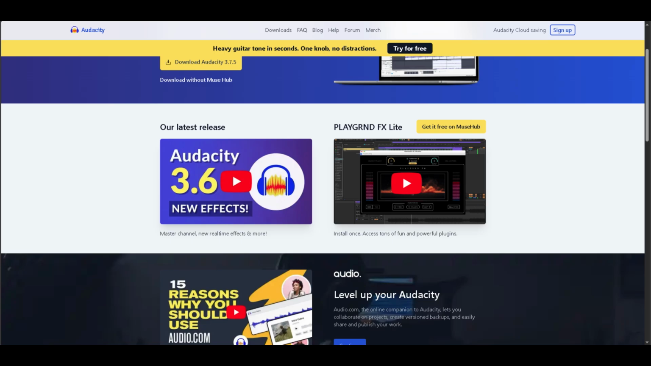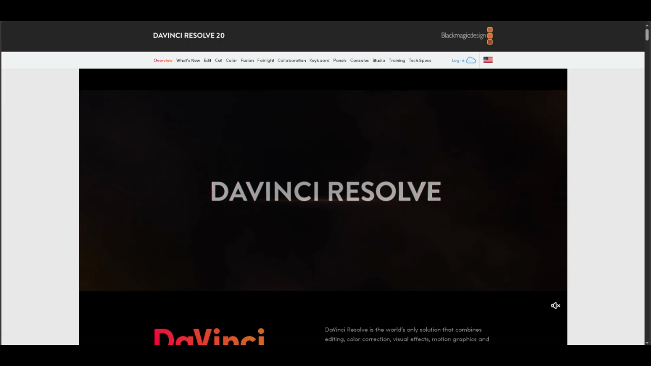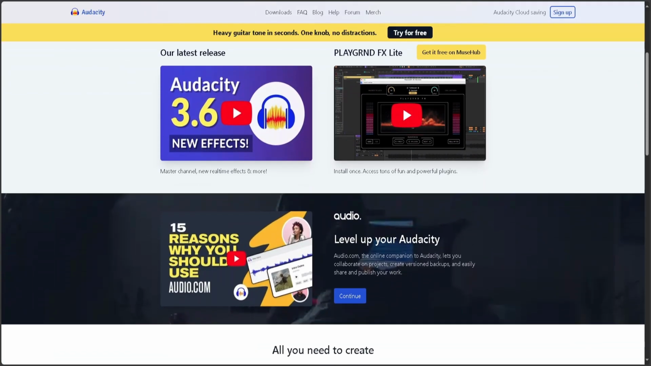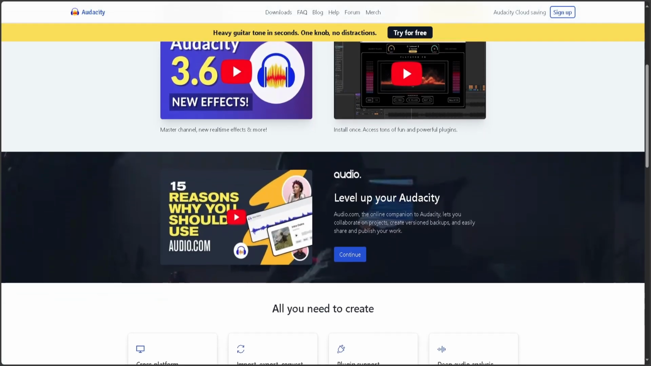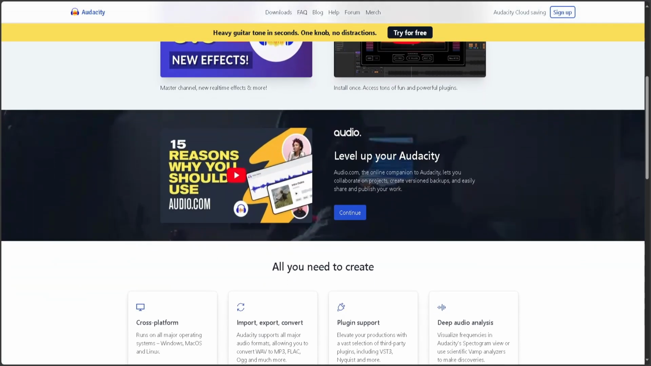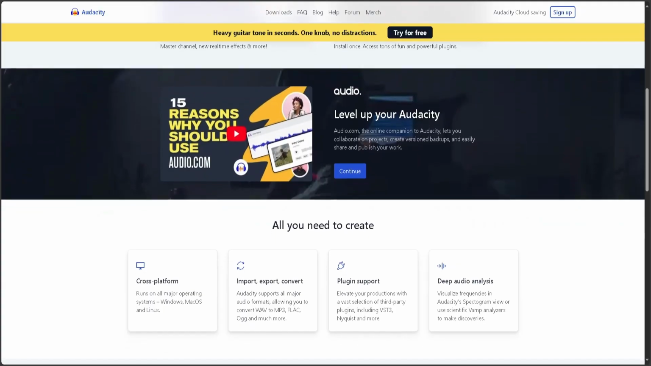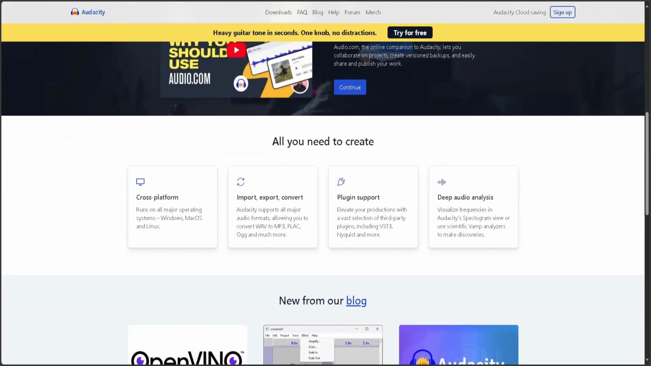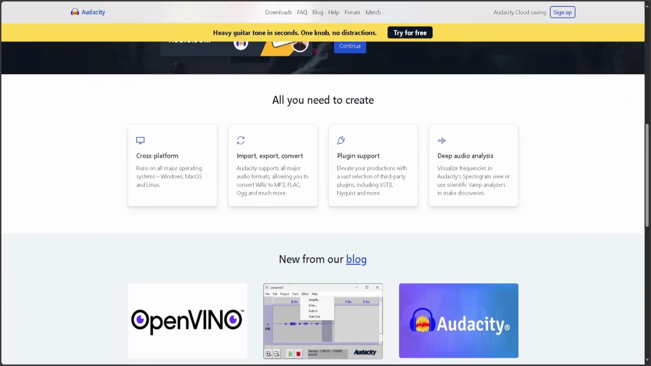Hey guys, today I'm teaching you how to compare Audacity versus DaVinci Resolve and figure out which is best for audio post-production in 2025. If you're editing podcasts, videos, or music tracks, this guide will help you choose the right tool. Audacity is free, open source, and beginner friendly. It's great for basic recording, trimming, and applying effects.